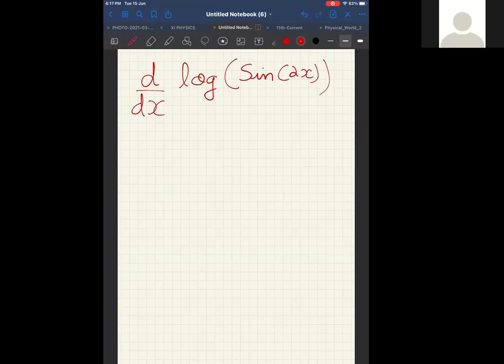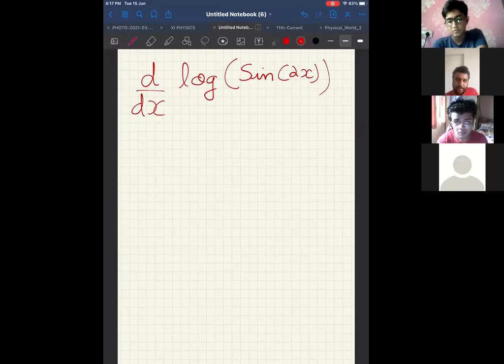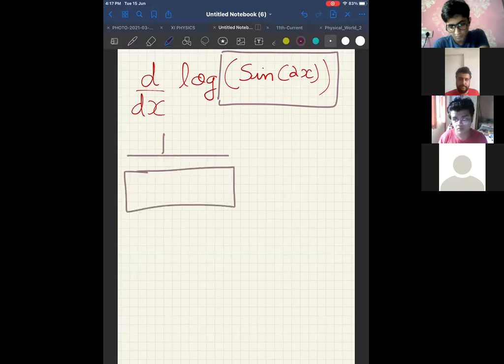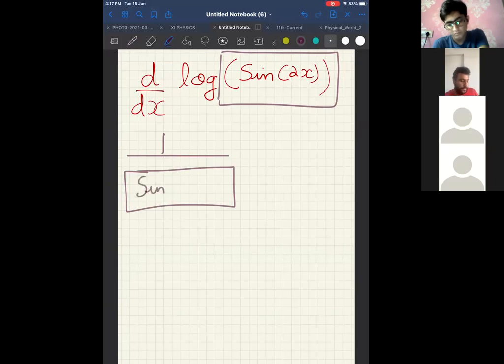See this question. What is the differentiation of log of sine of 2x? Now what we have to do, please look at the screen. Can I say this is differentiation of log something? So can I say differentiation of log something is 1 upon that something? What is that something now? Sine 2x. Correct?